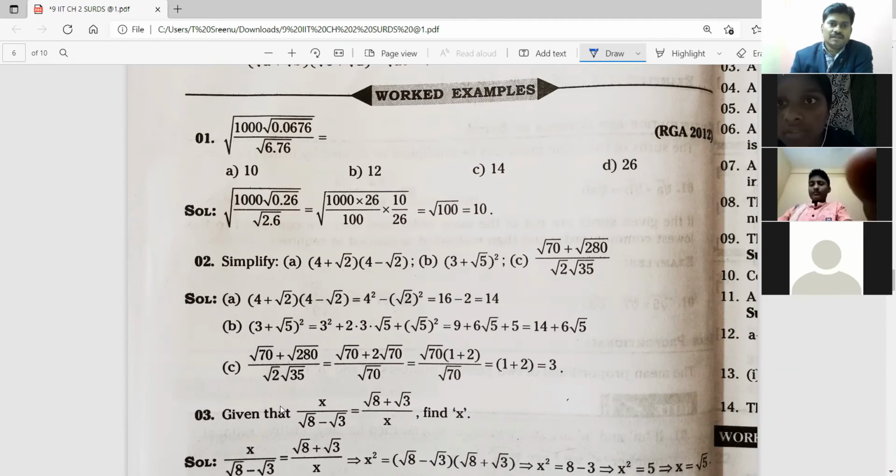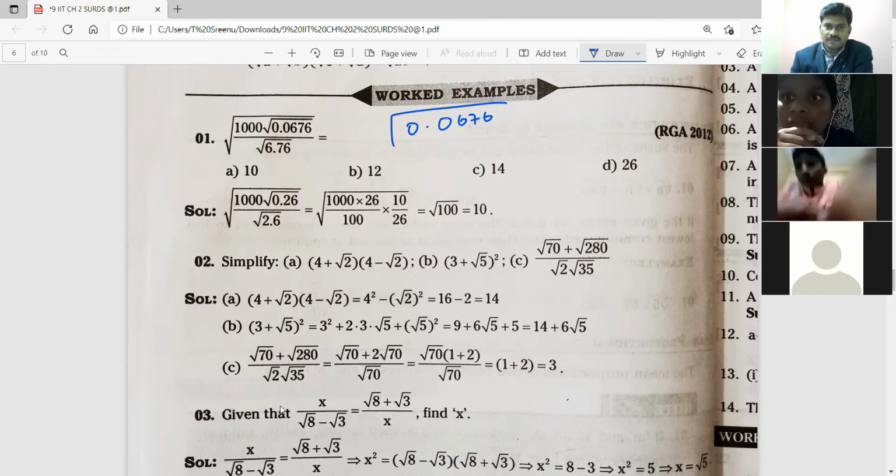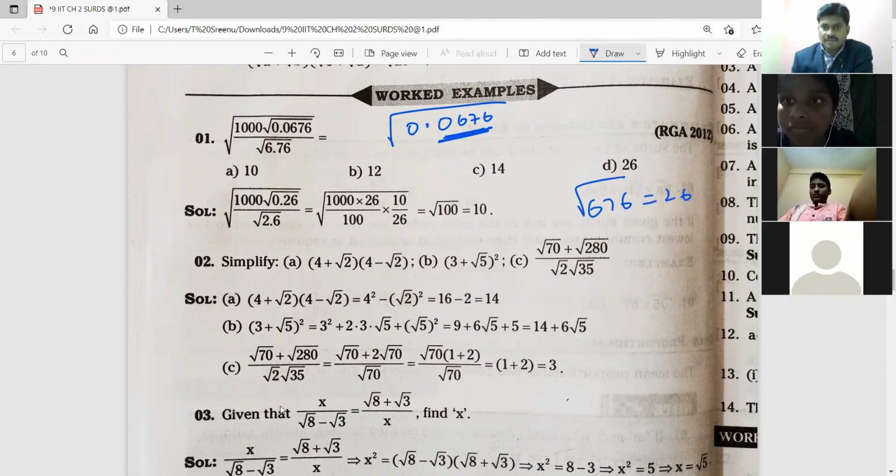Actually, 676 is the square of 26, so 676 means we will get 26. But here a decimal is there: 0.0676. Decimal after how many digits? 4 digits there. 676 answer is 26, but 4 digits means in the root we will get 2 digits.